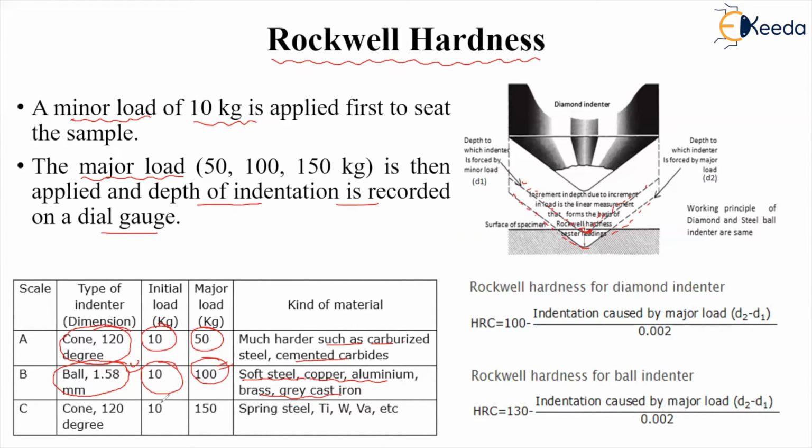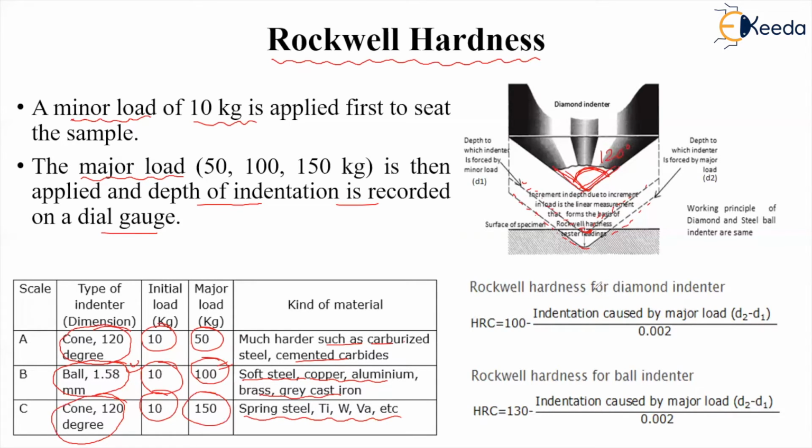And if the material is very hard, then again a cone shaped indenter is used. The angle of the indenter is 120 degree. You can see here this angle is 120 degree, right? And the initial load is 10 kg and the major load is 150 kg if the materials are very hard, right?